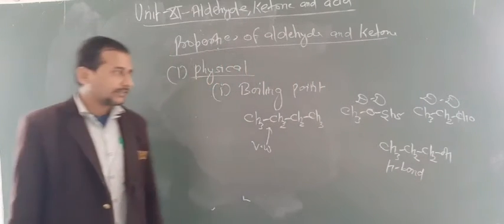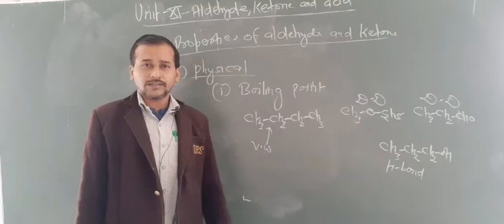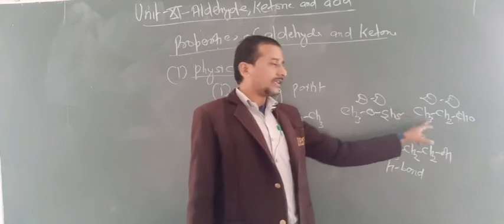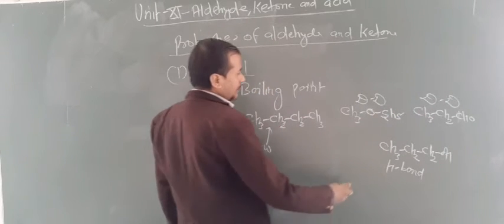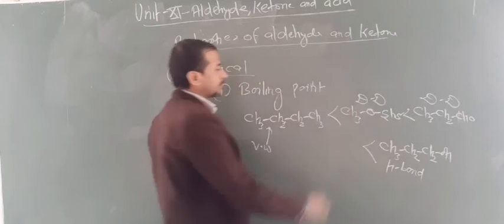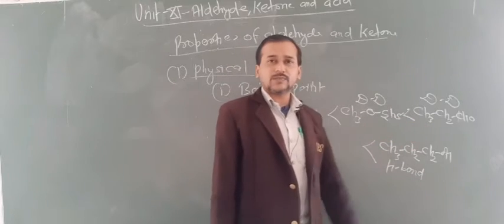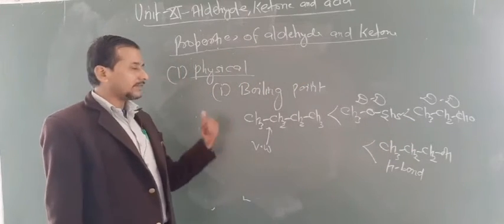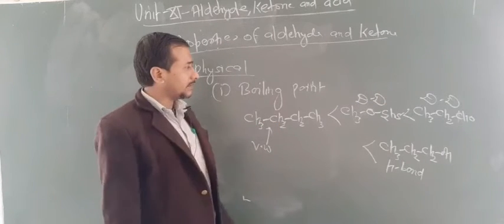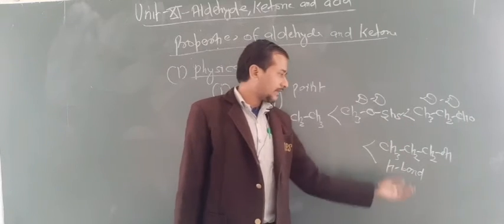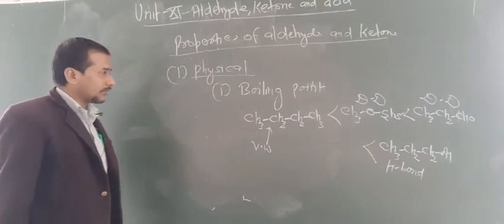I told you that H bonding is a stronger force than dipole interaction, and dipole interaction is stronger than van der Waals force. Both are dipoles, but this is less dipolar than aldehydes. So the stronger the force, the higher the boiling point. Alcohol has a higher boiling point than aldehydes, aldehydes higher than ether, and ether higher than alkane. So this is about the boiling point of aldehydes and ketones.